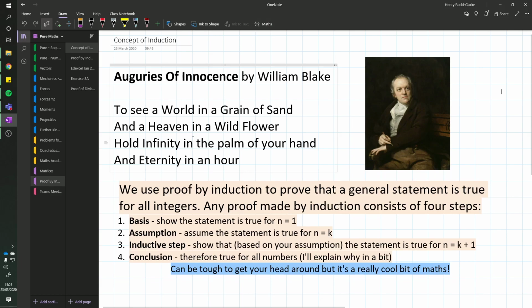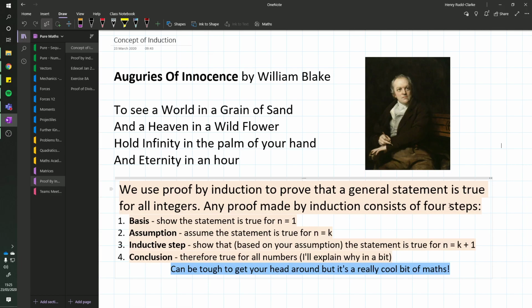It's quite a nice and relevant poem to what I am going to be doing with you now, because what I want to look at is proof by induction. Proof by induction is a really cool technique we can use in maths to prove that certain statements are true for all integers by looking at a specific small case. So we look at a small case, we hold infinity in the palm of our hand, and then we expand that to look at the wider case for the infinite of all numbers.